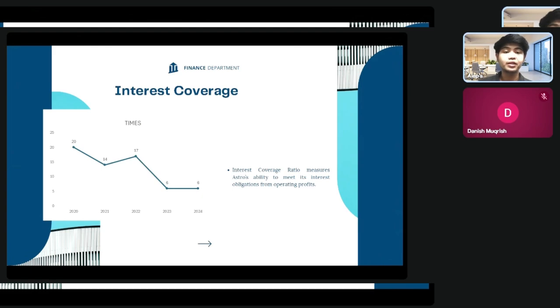The lower coverage ratio signals increased financial pressure and reduced safety margins. In conclusion, it needs to focus on improving operational efficiency, strengthening digital revenue streams, and controlling costs to restore profitability and ensure long-term financial sustainability.